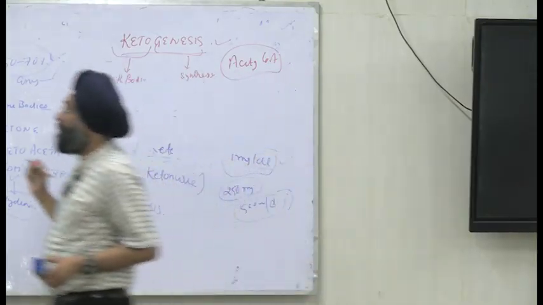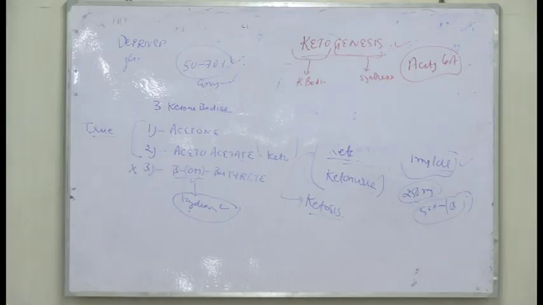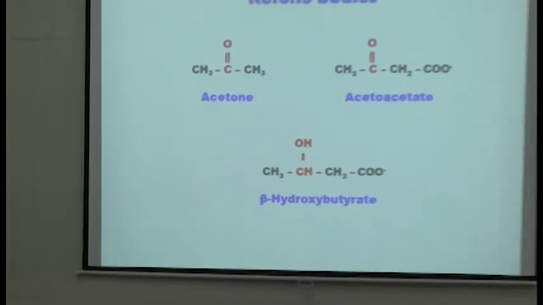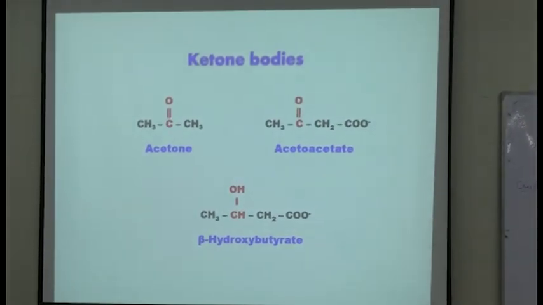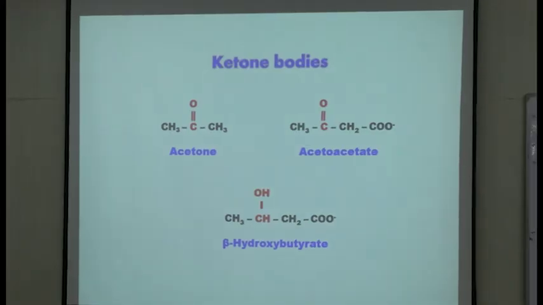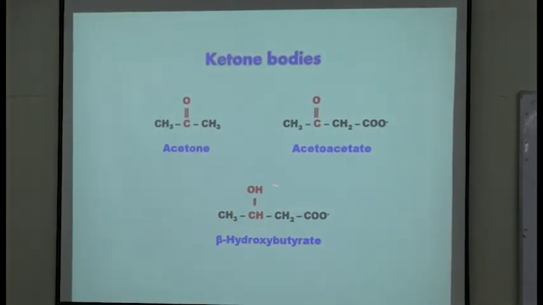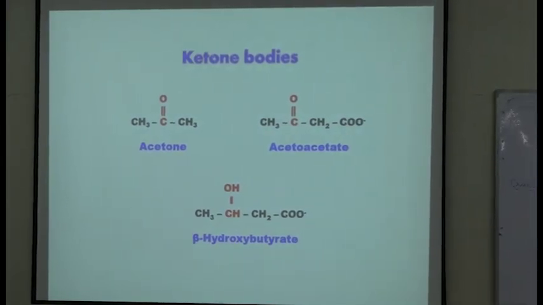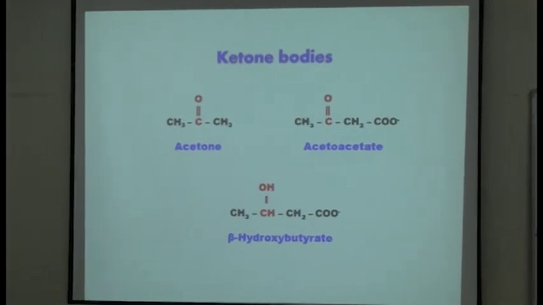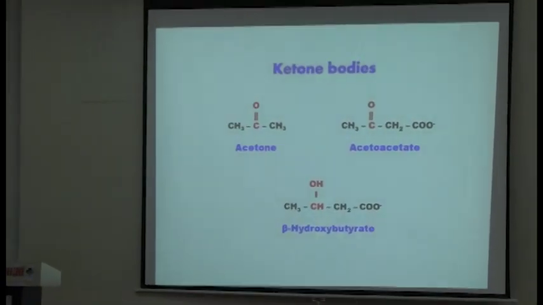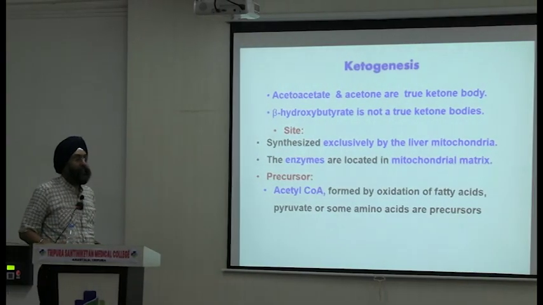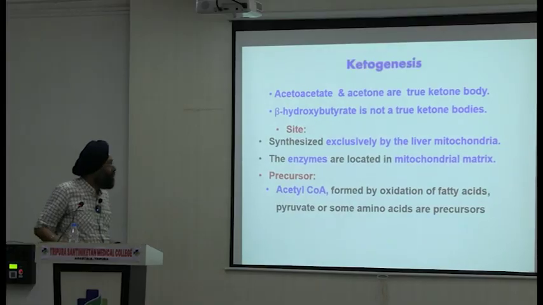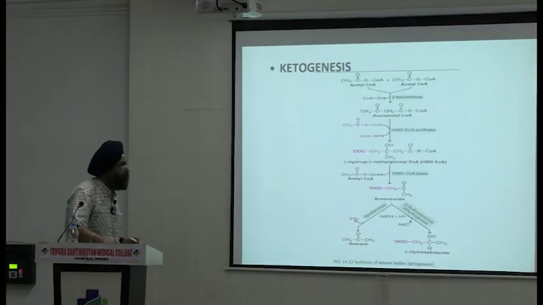So let's discuss the cycle and how to synthesize them. So just have a diagram. These are the ketone bodies. This was our acetone, keto group, acetoacetate again keto group, and the third one was beta-hydroxybutyrate, that is our third ketone body. The red one indicates it contains a hydroxy group, so it is not a true ketone body. These two, acetone and acetoacetate, are true, and this is not a true one. Now we start with ketogenesis. Keto means ketone bodies, genesis means to synthesize. The raw material is acetyl-CoA. So just start with the diagram first.